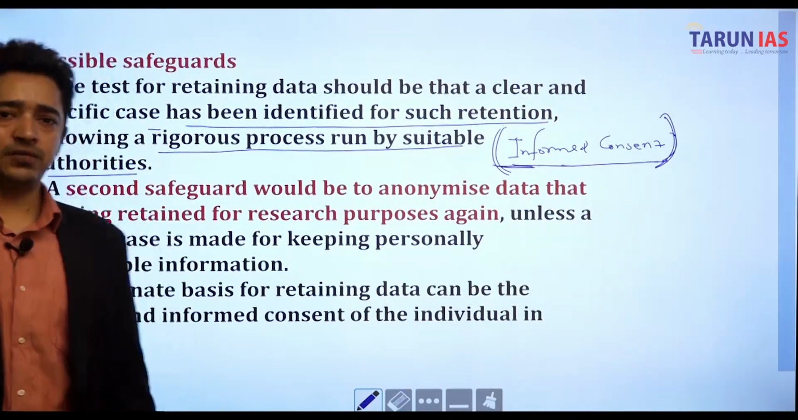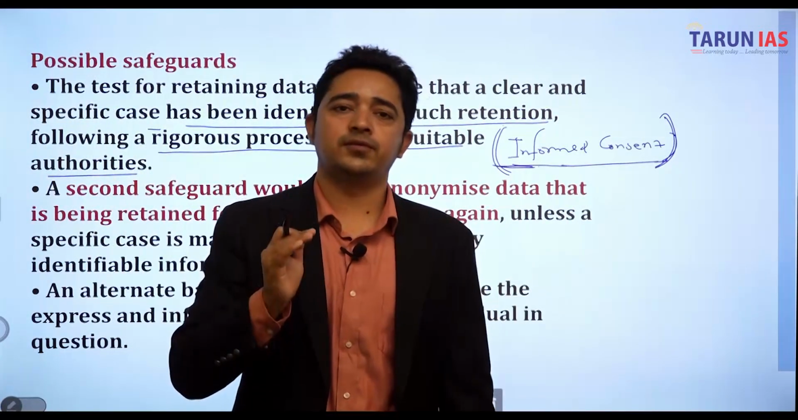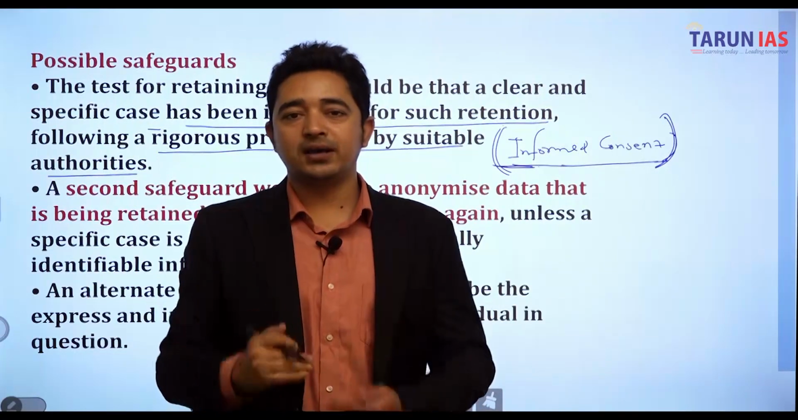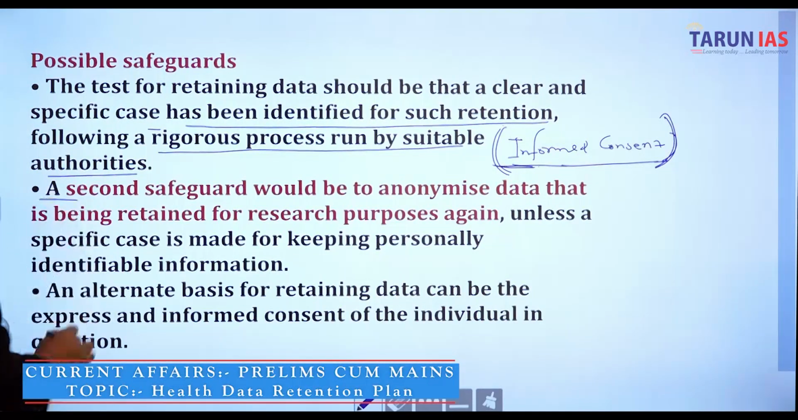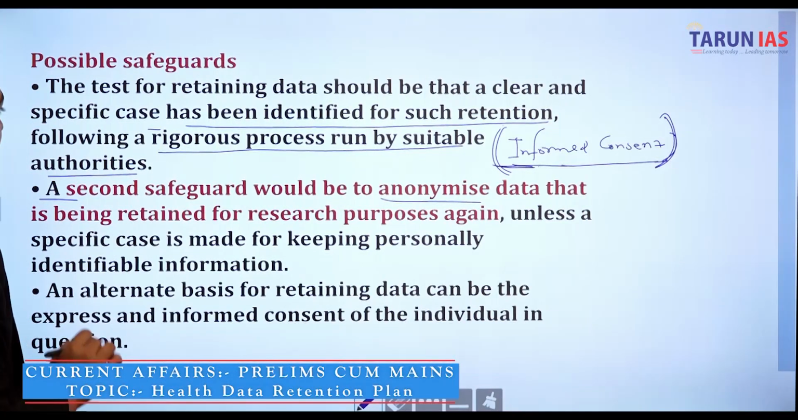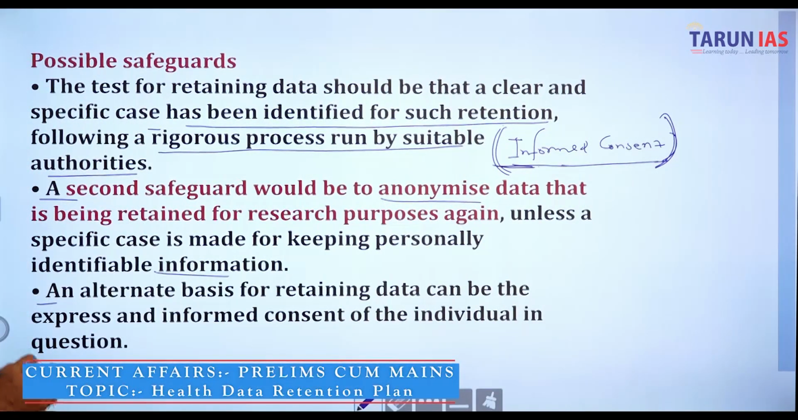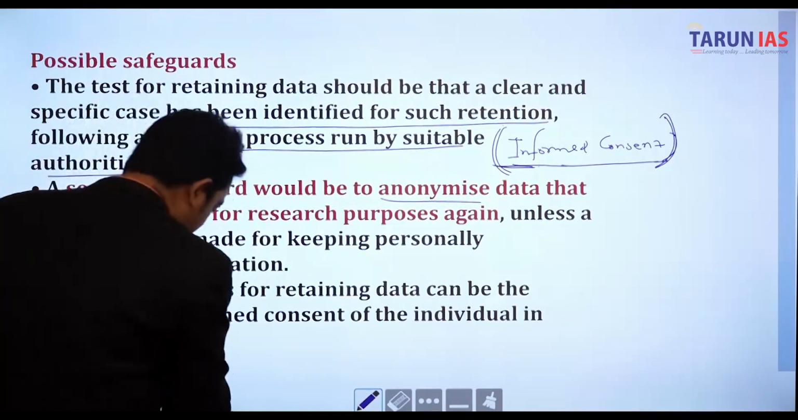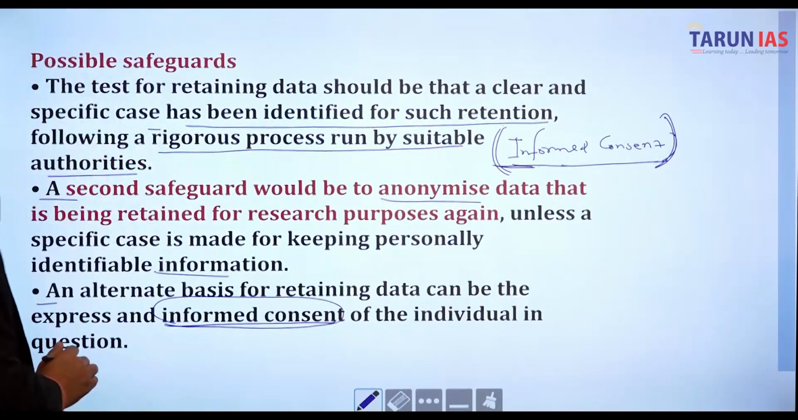But the matter is, if we talk in a generalized way, if you are going for treatment to any doctor, how can we go against that doctor or that team, right? The second safeguard would be anonymized data retained for research purposes, unless a specific case is made for keeping personally identifiable information. And an alternate basis for retaining data can be the express and informed consent of the individual. So here it is mentioned again that informed consent of the individual is important in this question.